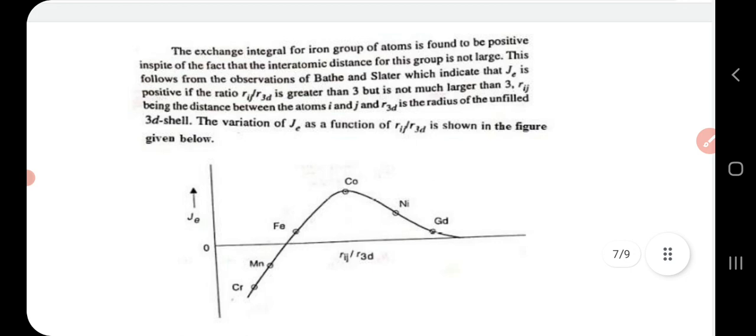Now this slide I have given you just for your reference. No need of including this particular matter when you are asked to write about exchange integral for your exams. You just go through this particular slide. I have given this just as an example. No need of mentioning this. You can skip this.